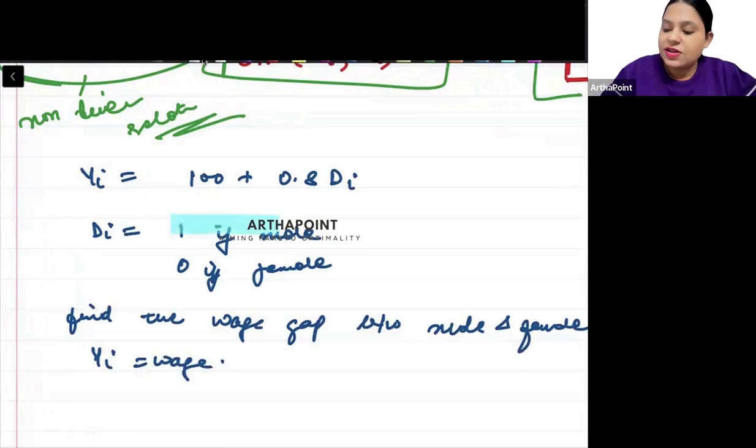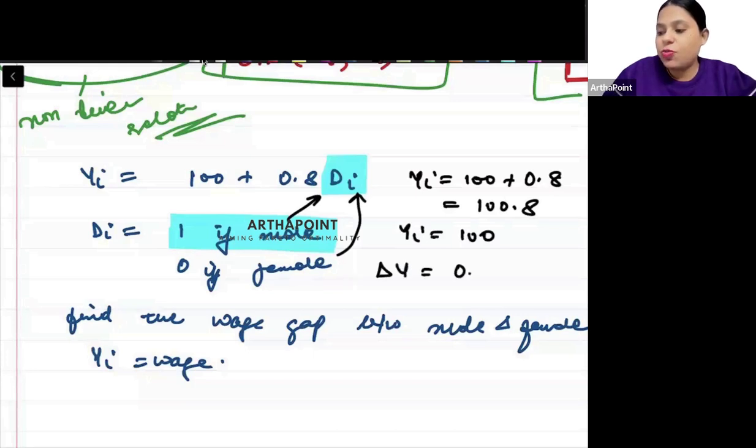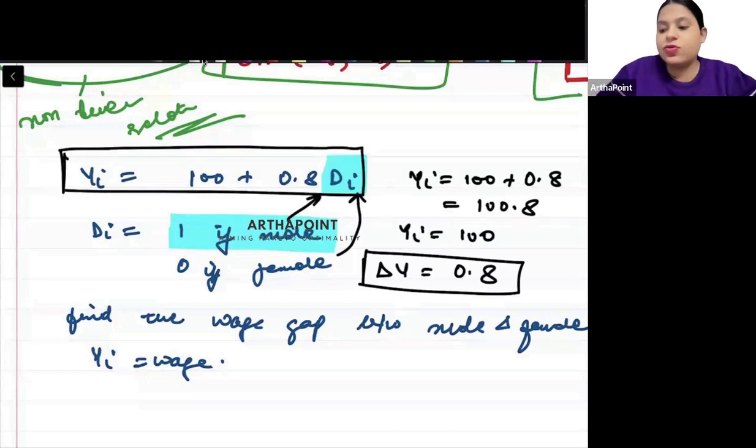So you have to know that if male, we plug 1 in place of di, so the male wage will be 100 plus 0.8, that is 100.8. And if we plug 0 in place of di, the female wage will be 100. So the gap in the wage will be 0.8. So this kind of question can be asked. Nobody can stop them from asking this, right? So this is very well part of the syllabus that we have to be aware of basic econometrics. But yes, if I ask you to remove seasonality using dummy variable, no, that is not going to come. But basic questions can definitely be asked in exam.